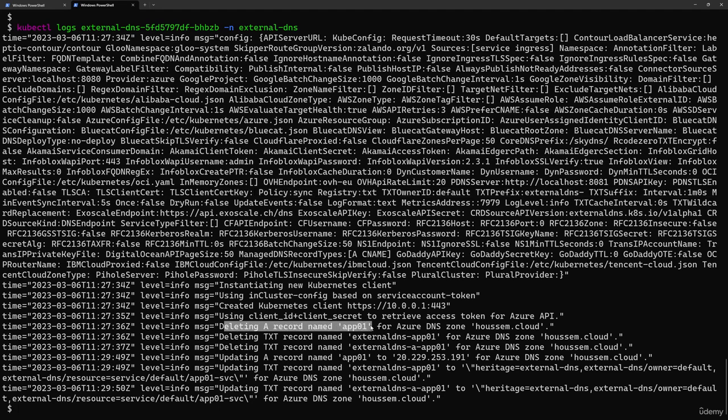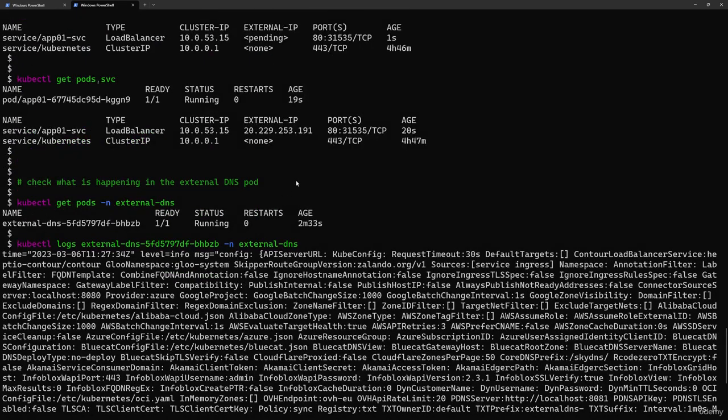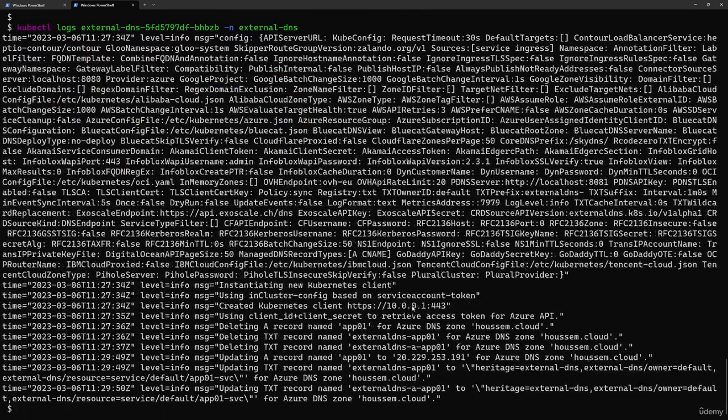On my DNS zone, I did have an A record with the name app1 from the previous demo that I have created. And it will go to delete it, and then it will go to update it again. So it will update it to use that public IP address for my service, which is here 253.191. That is the same public IP created by the load balancer. And here it tells me, yes, it did update it successfully from my domain name from Azure DNS Zone, which is here usam.cloud.